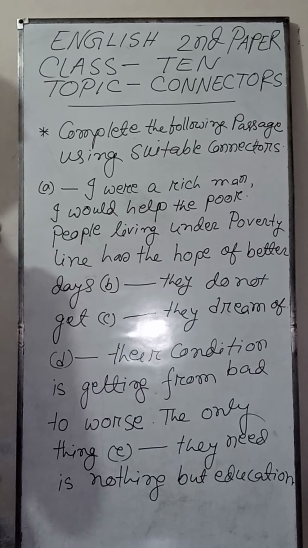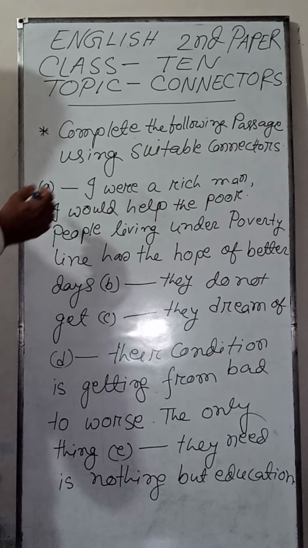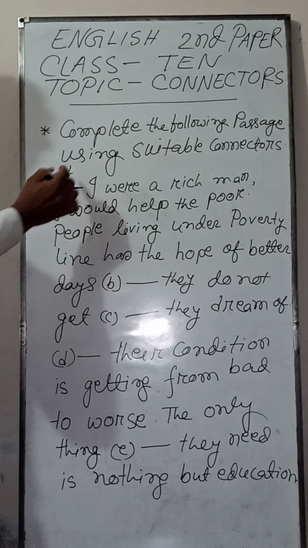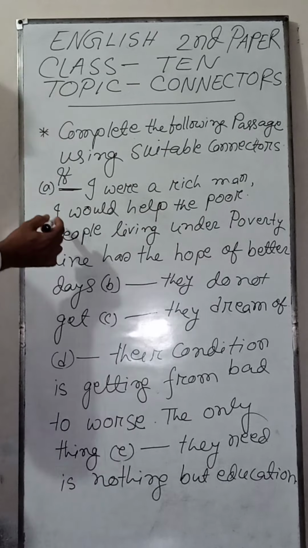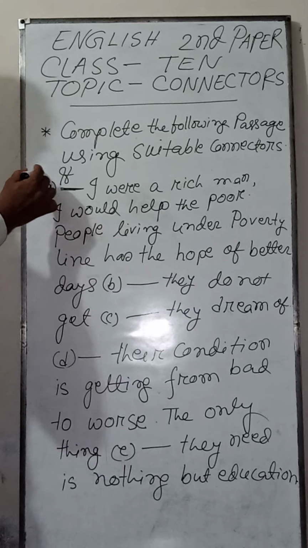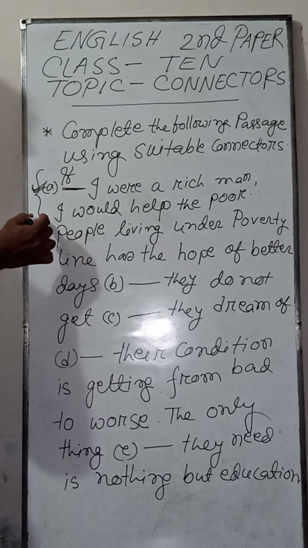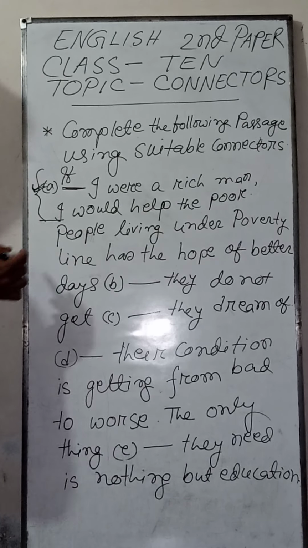If you go to number 1, if I were a rich man, I would help the poor. And this is also a rule of completing a sentence, which I have discussed with you.